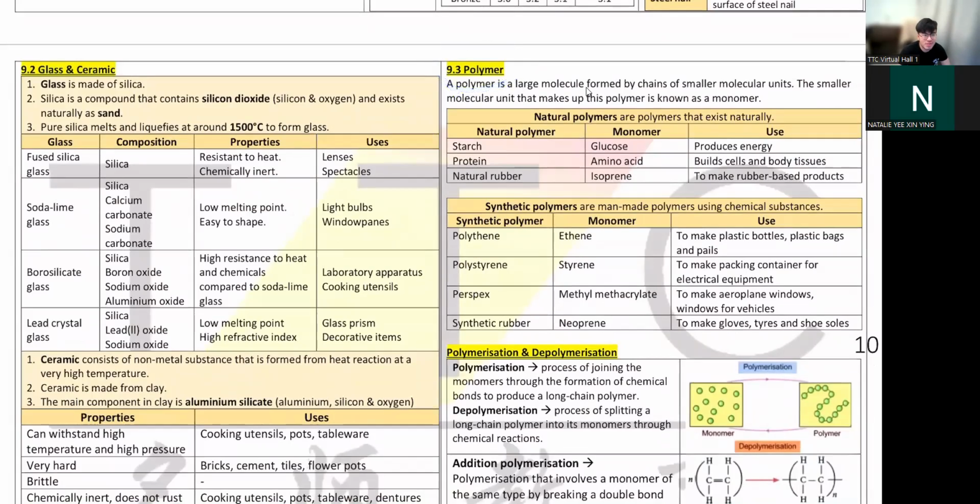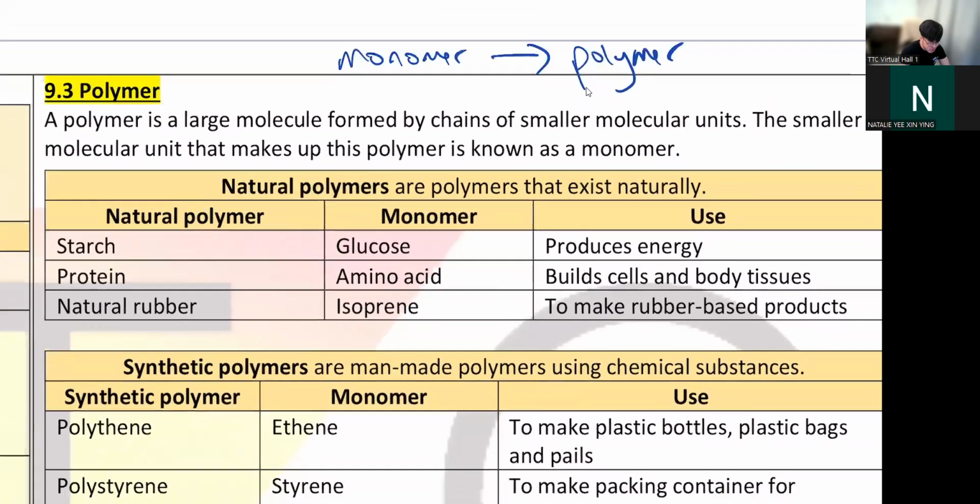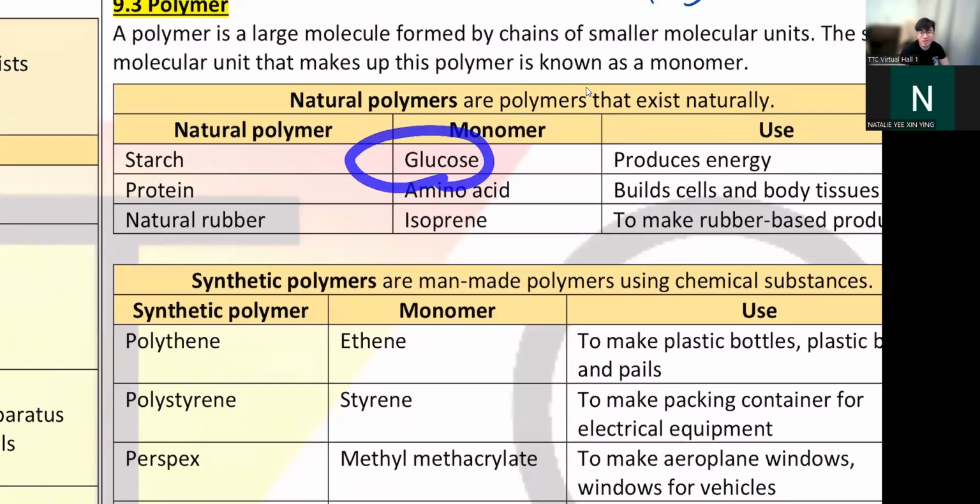Do you still remember what is polymer? When I take many monomer, I combine together, I will get a polymer. Do you still remember what is this? Take for example, if you see glucose here. Oh no, you don't remember. Okay, you know it's glucose, right? Glucose is one simple sugar. If you zoom into glucose, they look like this. Okay, it's like a block of Lego.